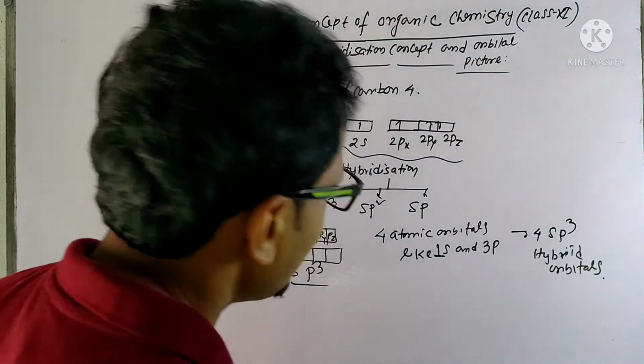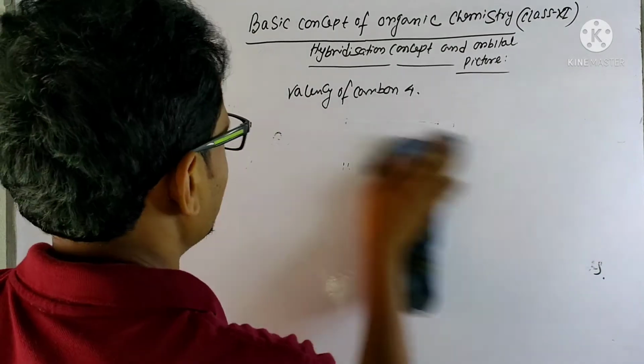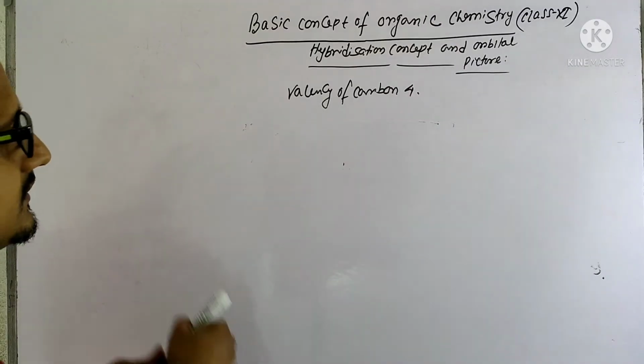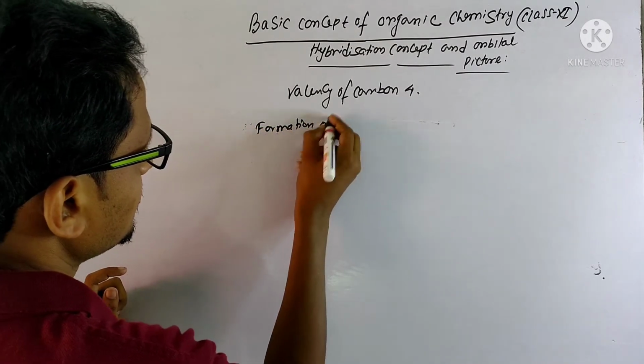Okay, so see how it is forming. The formation of methane.